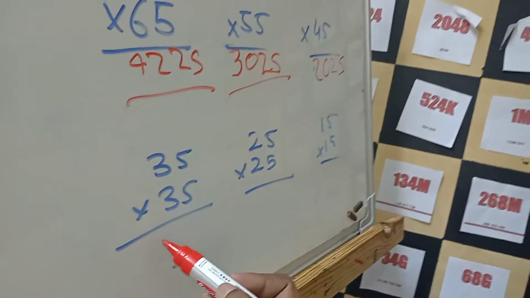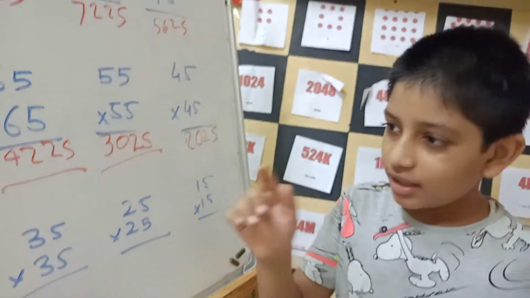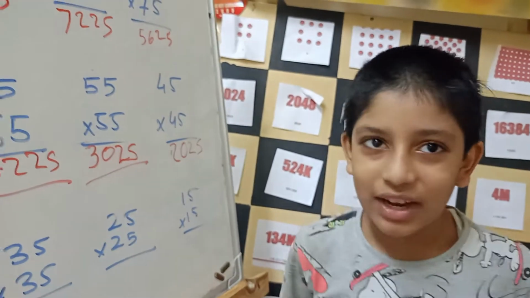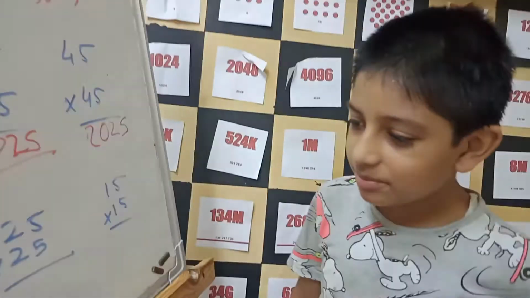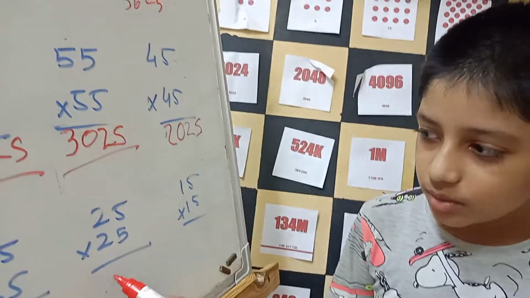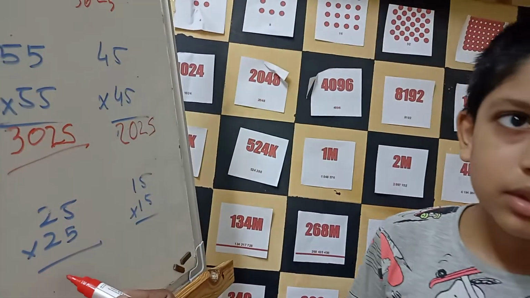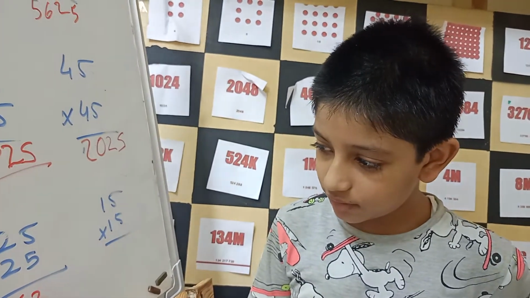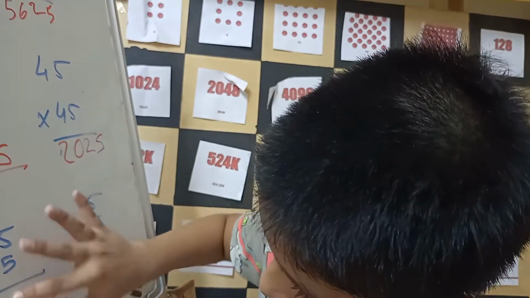Okay, so the answer is 1225, and I will write down the answer here. Next, 6225. Sorry, 6225.